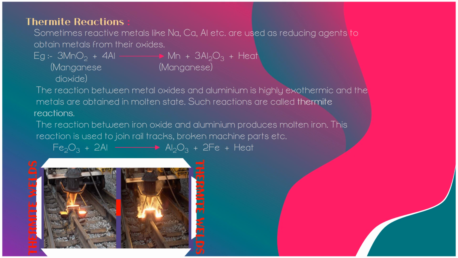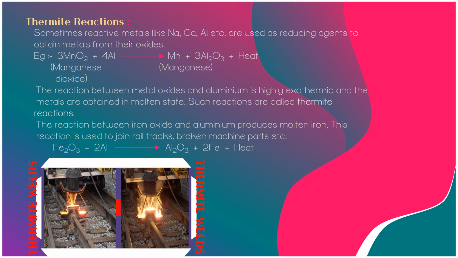Manganese metal is extracted by the reduction of its oxide with aluminium powder as the reducing agent. When manganese dioxide is heated with aluminium powder, then manganese metal is produced. This is a displacement reaction between MnO2 and Al. The reduction of manganese dioxide with aluminium is a highly exothermic reaction. A lot of heat is evolved during the reduction, because of which the manganese metal produced is in the molten state or liquid state.